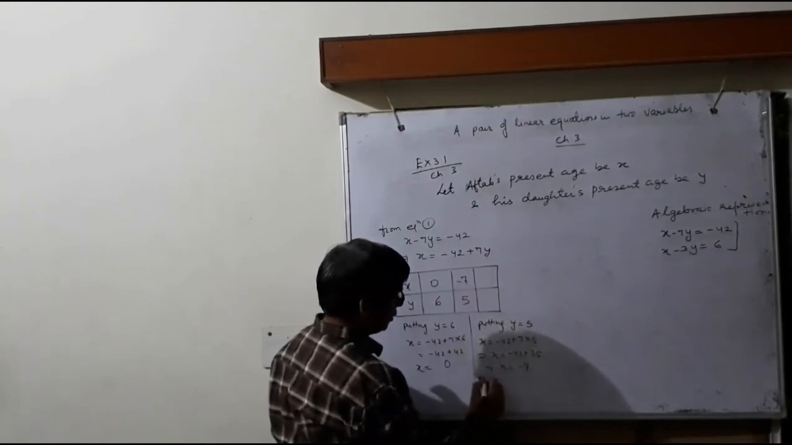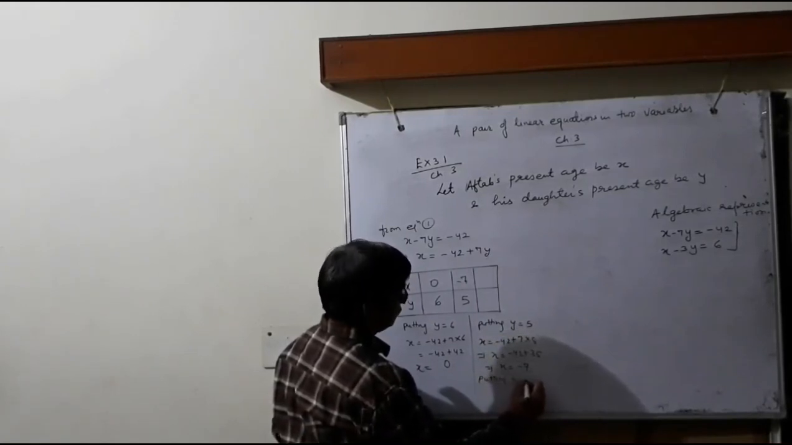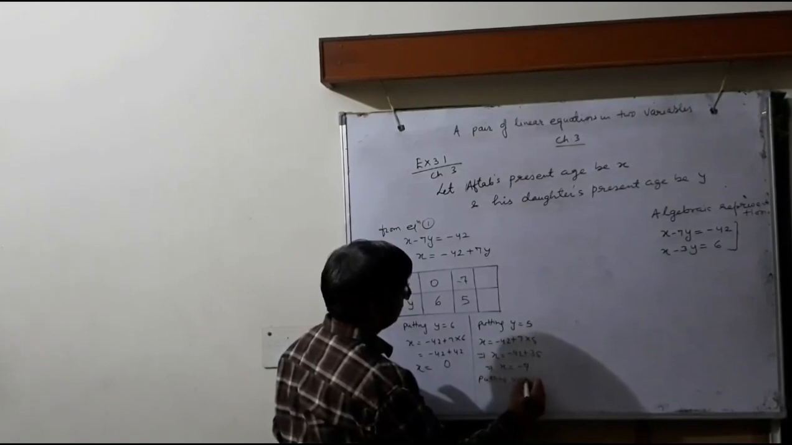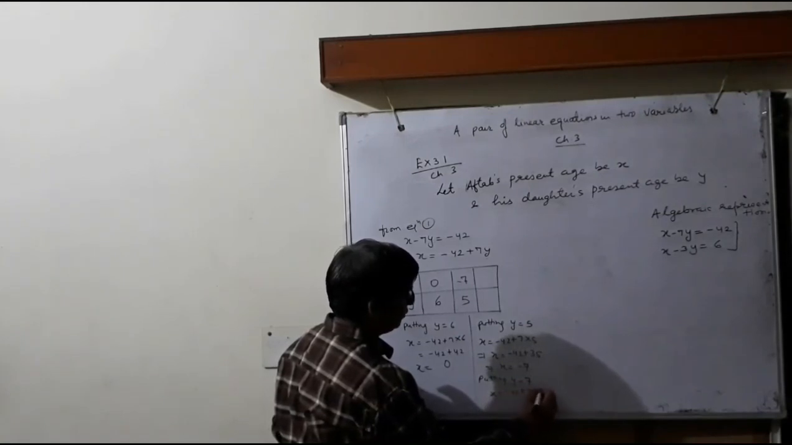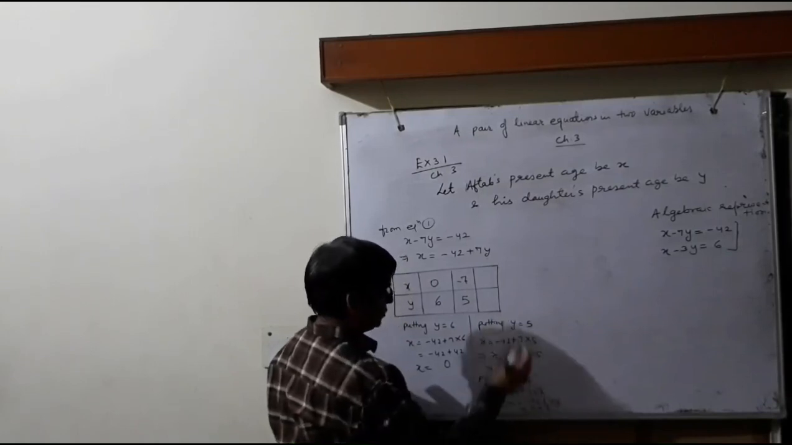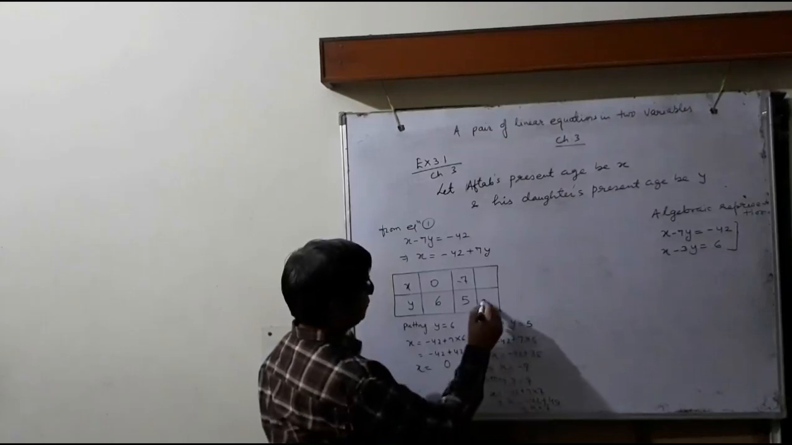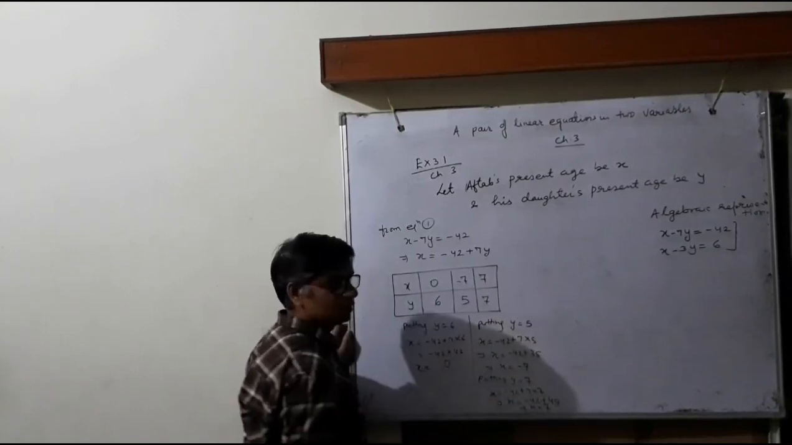Now putting y equals to 7 in the equation, then x equals to -42 plus 7 into 7, so x equals to -42 plus 49, so x equals to 7. So when y equals to 7 is put, x equals to 7.